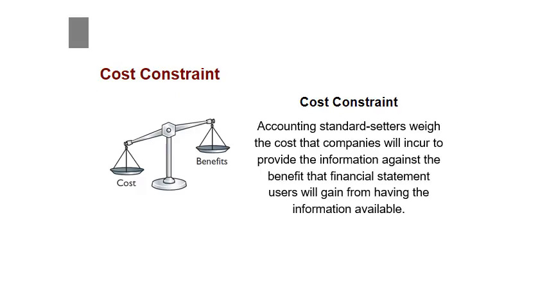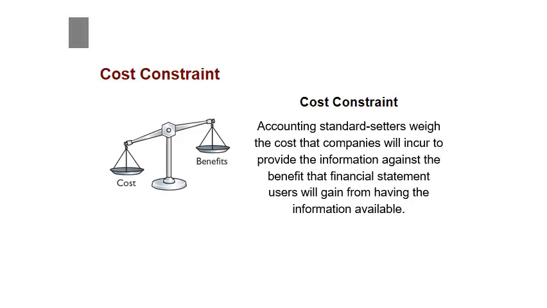Okay, when FASB is deciding to require a company to provide information, they ask themselves, does the benefit to the user outweigh the cost to the company providing this information? If they determine that the cost to the company to provide the information is more than the benefit to the user, FASB is not going to make the companies provide that information, right?